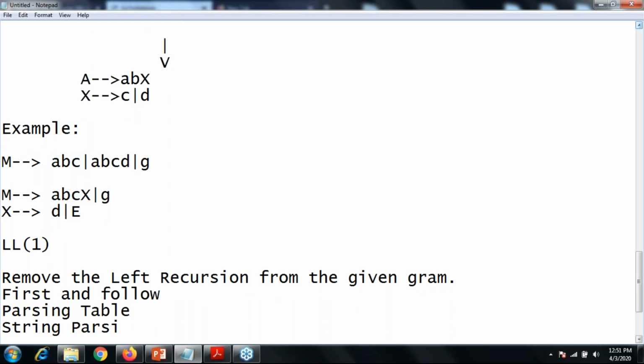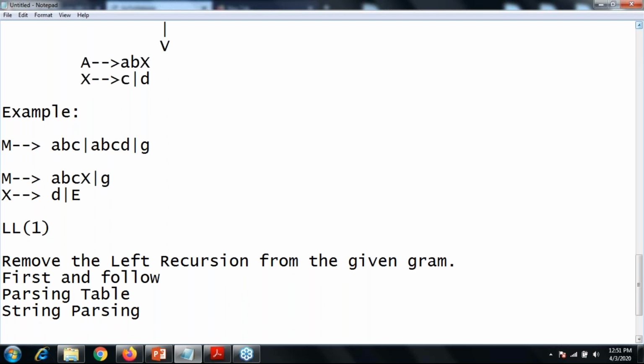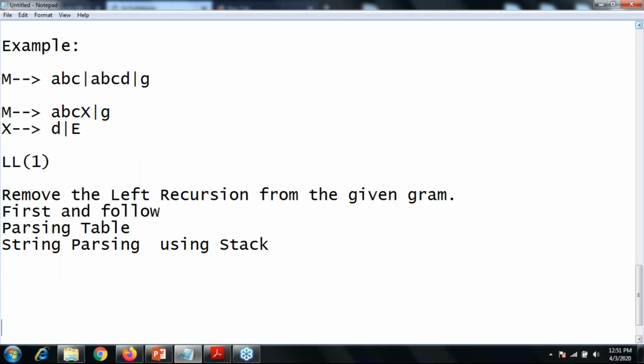Now what is string parsing? If in a question there is a mention such as parse this given string, or check whether the given string is parsed using the given grammar or not, at that time you just need to parse the string using a stack only. Okay, so let's start with the first question for the LL1.